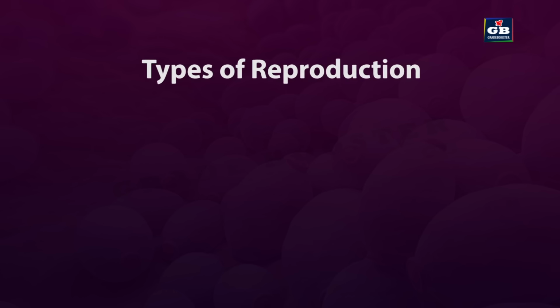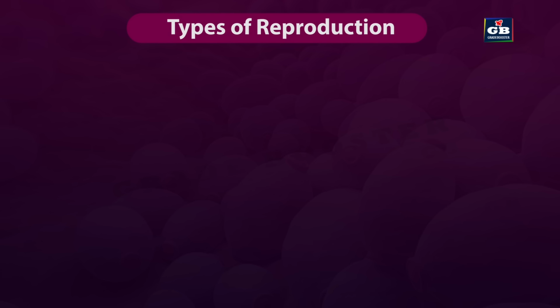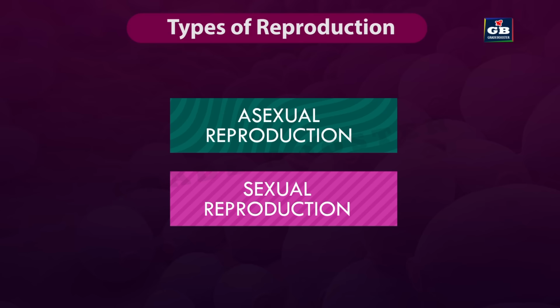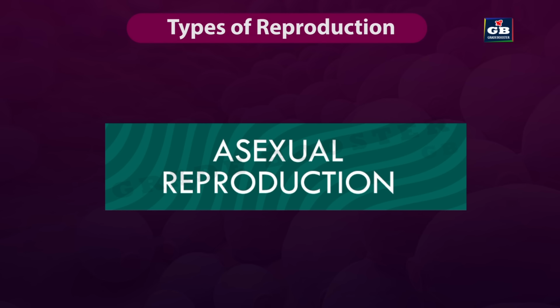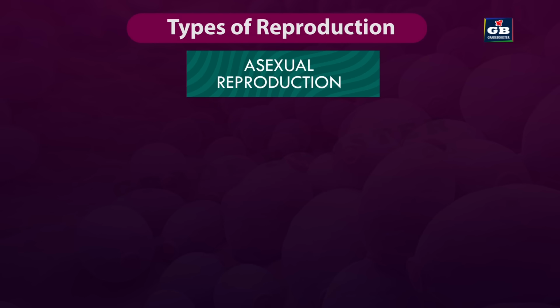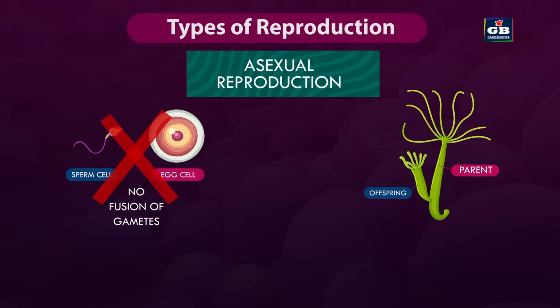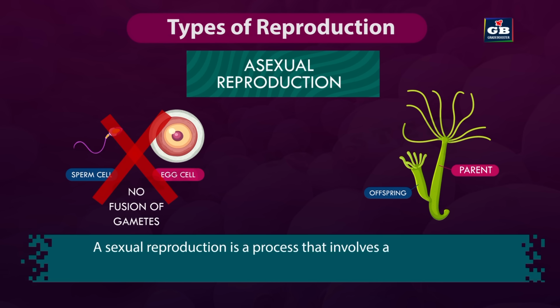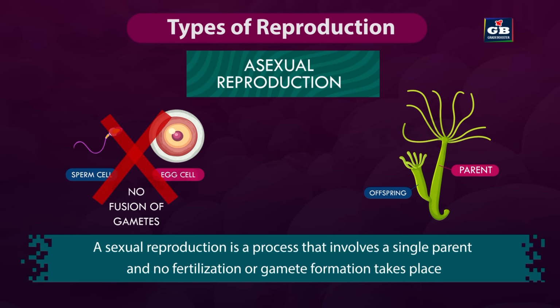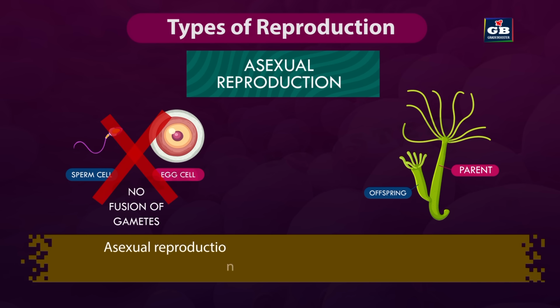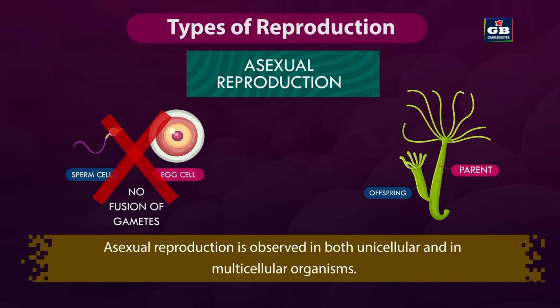Types of reproduction. Reproduction is of two types: asexual reproduction and sexual reproduction. First, let us learn about asexual reproduction. Asexual reproduction means the reproduction that takes place without the fusion of sex cells or gametes. Only one parent is involved in this type of reproduction. So, asexual reproduction is a process that involves a single parent and no fertilization or gamete formation takes place. Asexual reproduction is observed in both unicellular and multicellular organisms.